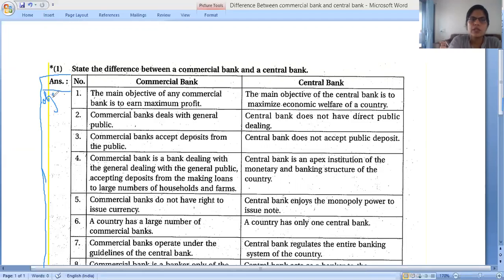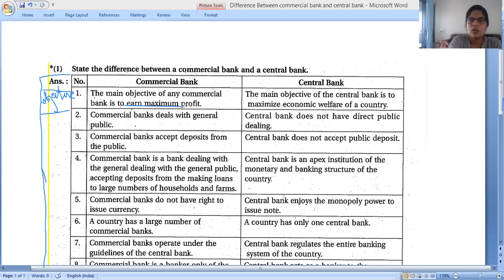So in this objective, we have to write first for the commercial bank. What is the first difference point? Objective. And for this, we have to write first: the main objective of the commercial bank is to earn maximum profit.